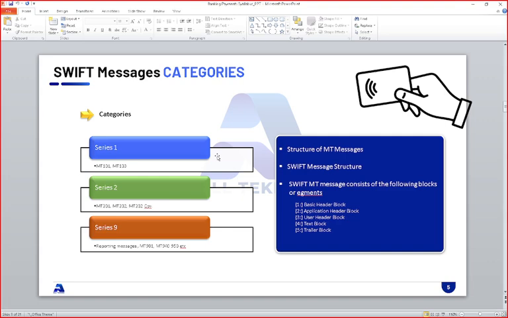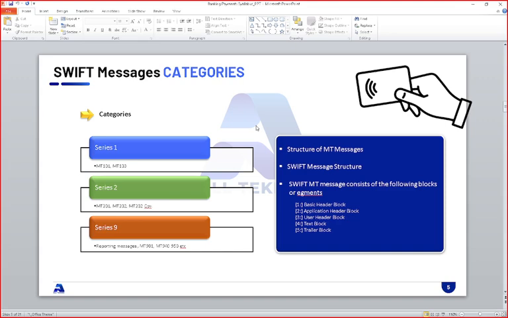Then we started discussing the old messaging system, ISO 15022, which is called MT messages. We learned in depth all the message series: series 1, MT 101, 102, 103, 103 STP, 195, 196, 199. Then series 2, which is bank to bank: MT 201, 202, 202 COV. Then series 9: MT 940, 950, 910, 900. Those are the messages we have discussed.